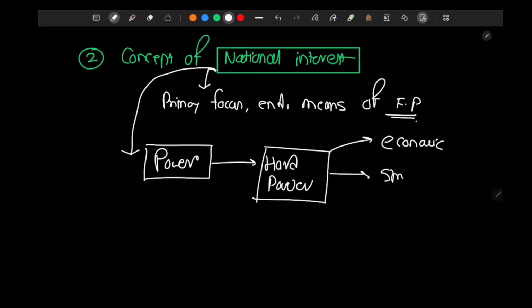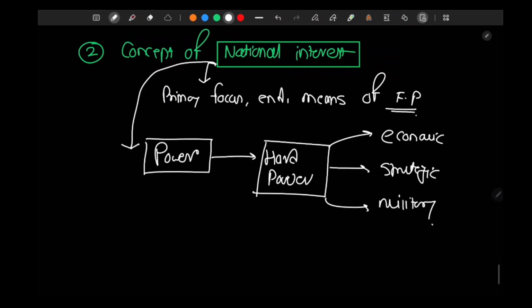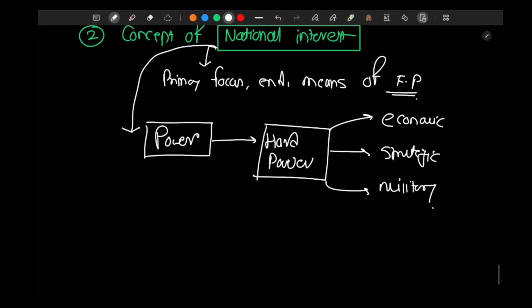It is strategic. Hard power is military power, right? And Morgenthau will say that power is hard power, not soft power.